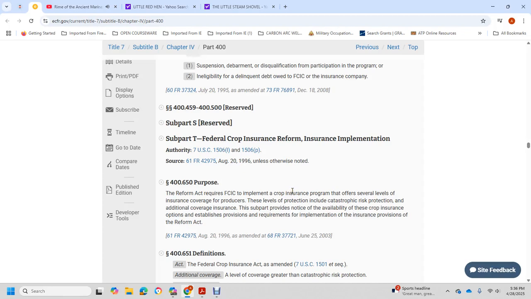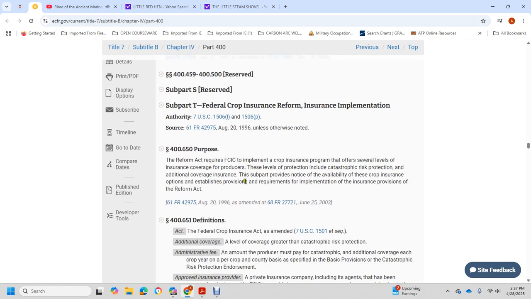Subpart T, Federal Crop Insurance Reform. The Federal Crop Insurance Reform Act implements the crop insurance program through the Federal Crop Insurance Corporation, offering several levels of insurance coverage to producers. These levels include catastrophic risk protection and additional coverage insurance, with provisions on notice of availability and requirements for implementation.